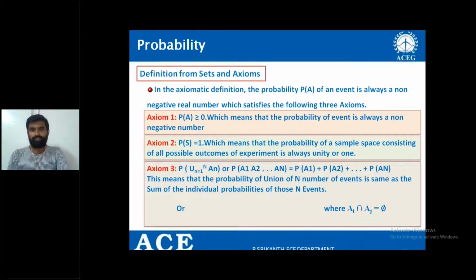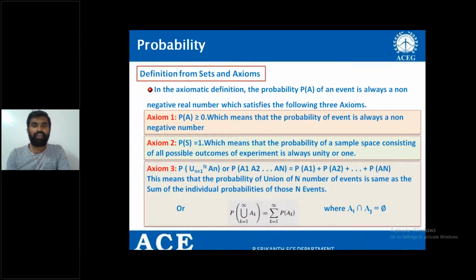if it is considered, the probability of that particular union must be equal to the sum of individual probabilities. So in other words, if I take an infinite number of events, and in a simple experiment like throwing a die, the number of events may be less. But in a real-time experiment, the events may be infinite. So in that case also, the condition must be satisfied. That is, the probability of the union of all the events must be equal to the sum of all the individual probabilities.